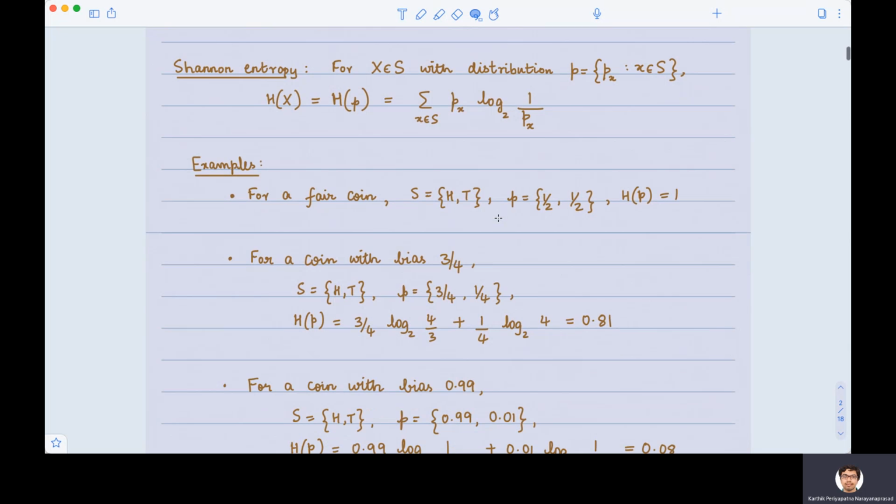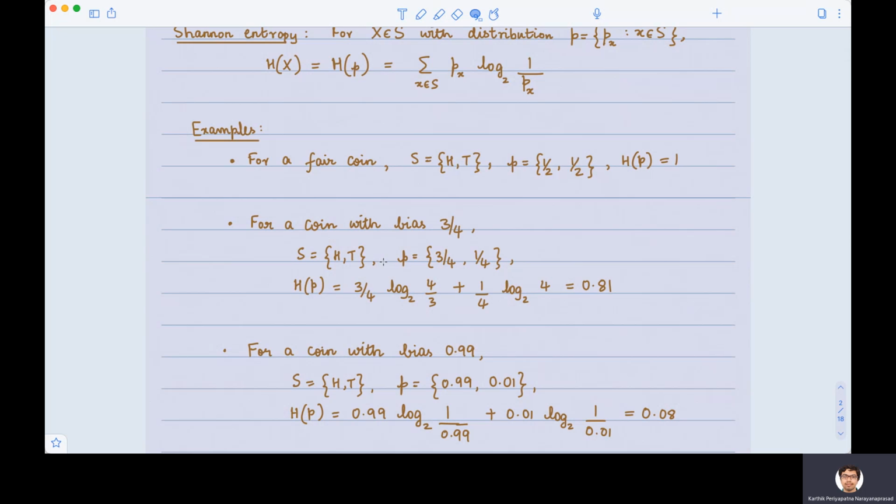So let's see some examples for Shannon entropy. If we have a fair coin, then the domain is simply the set of all outcomes, which is heads or tails. For a fair coin, the probability of occurrence of each face is equal, and so the probability distribution P is simply half-half. If we plug in P(x) equal to half for both x equal to H and x equal to T, we are going to find that H(P) is 1. This is very intuitive because a fair coin is equally likely to turn up heads or tails, and in order to represent this event, we would require one bit of information.